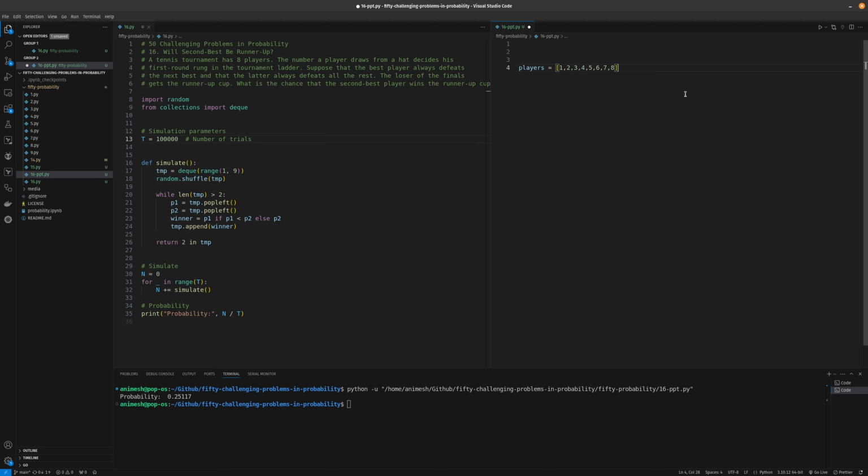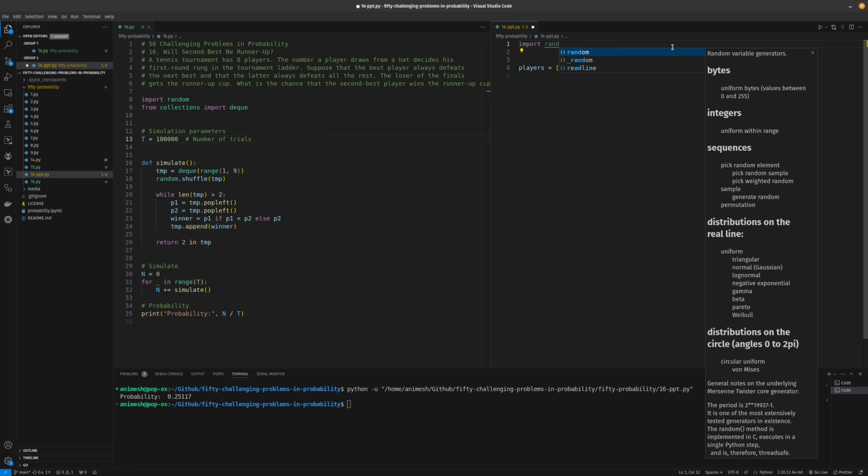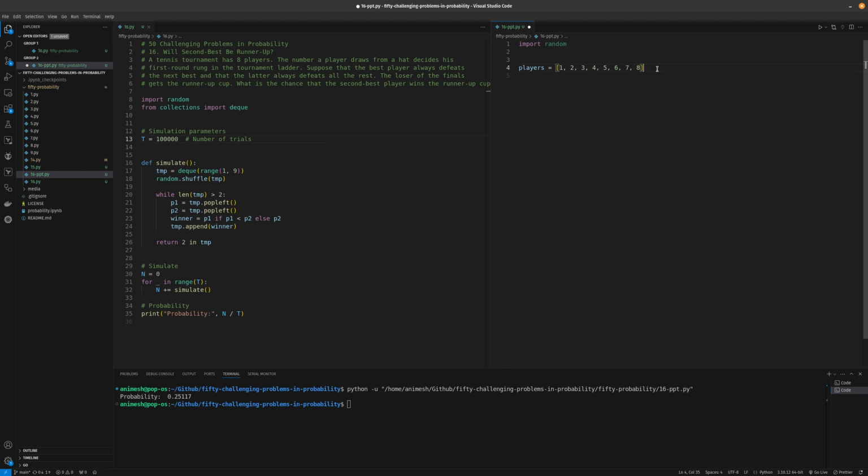Now the higher ranking player, which is 1, will always defeat 2, 3 and so on, and 2 will always defeat 3, 4 and so on. Before we write any code, I'd like to import the random library, which should help us implement most of the randomization in our script.